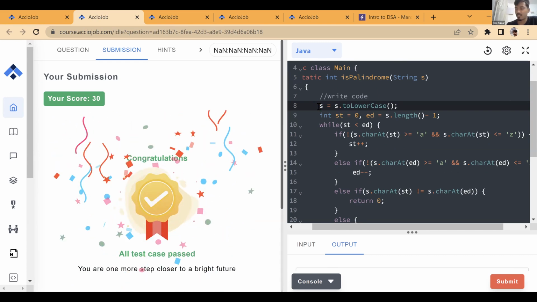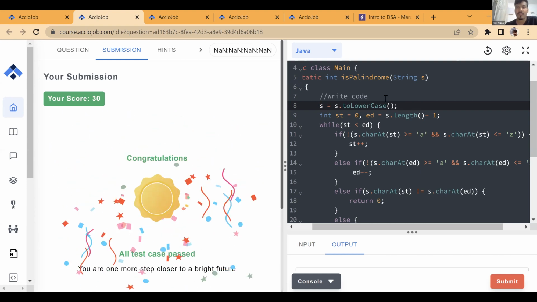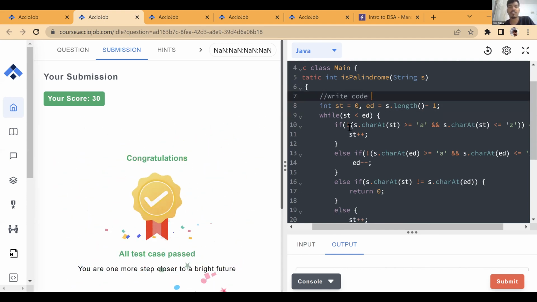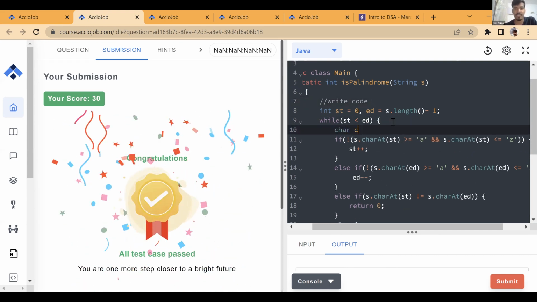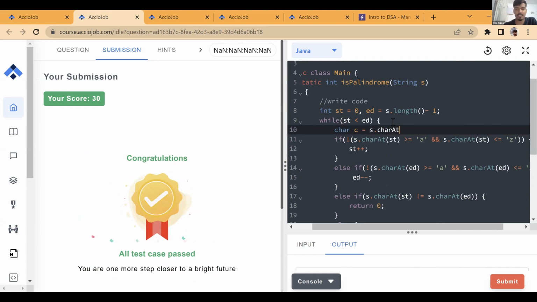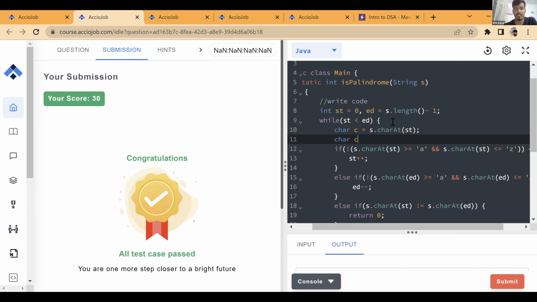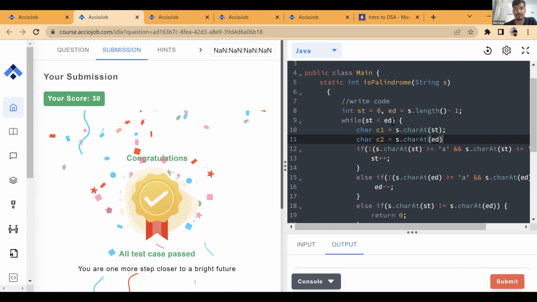Can we do it without using toLowerCase? Actually, we can do it. If you feel like we can remove this, we can actually remove it. Yes. So let's do it without using this. Let's say we have 2 characters. Char C1, which is s dot charAt start, and char C2, which is s dot charAt end.